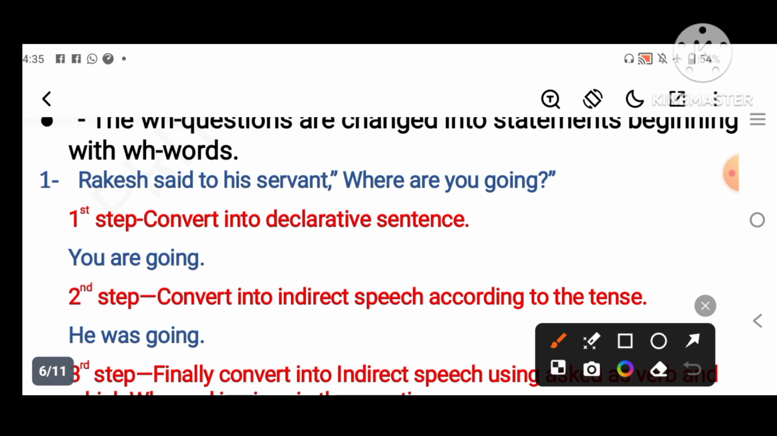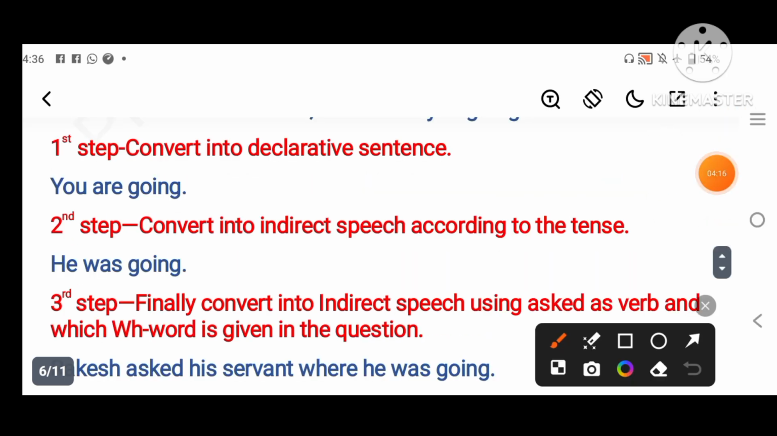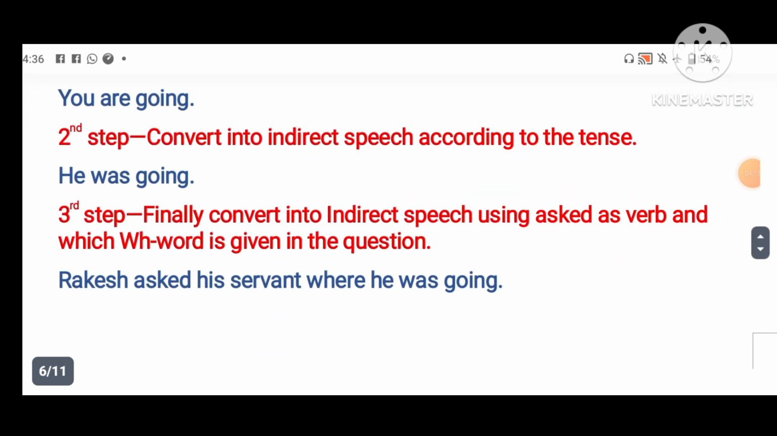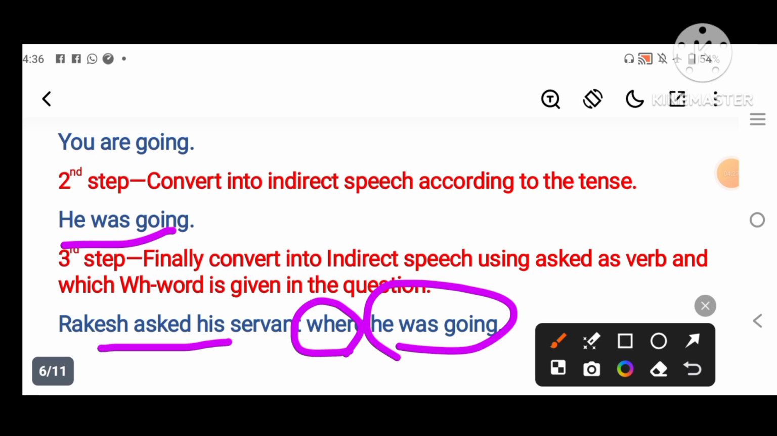Okay, so the second step is to convert into indirect speech according to the tense. He was going. Okay. Next, third, finally what will we do? Finally we will convert into indirect speech using the WH word. So what will be our answer? Rakesh asked his servant where he was going. This is our answer.